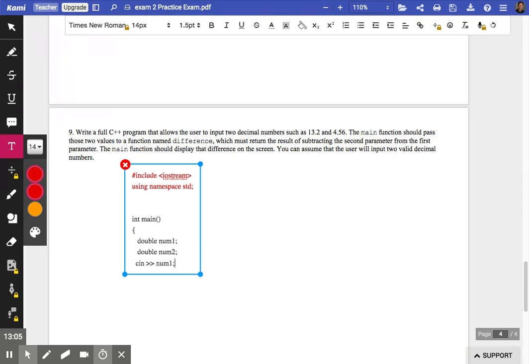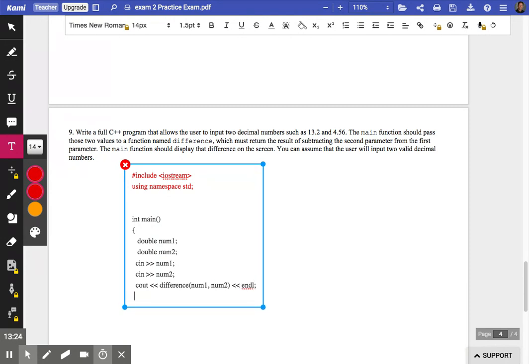So the user inputs cin num1, cin num2. And we're supposed to cout the difference. So I'm going to do it all in one line of code. I'm going to call this function that I haven't typed out yet called difference. I'm going to pass the 2 parameters, num1 and num2. I'll throw an endl in just for nice style. Return 0 to finish this program. That's the end of main.